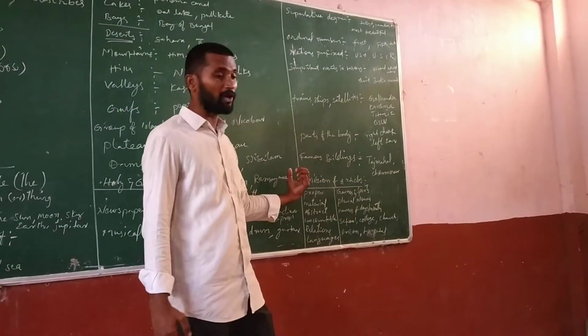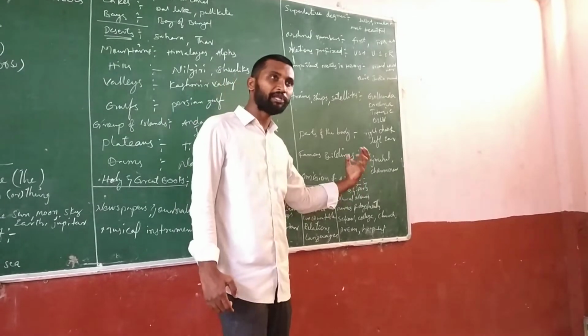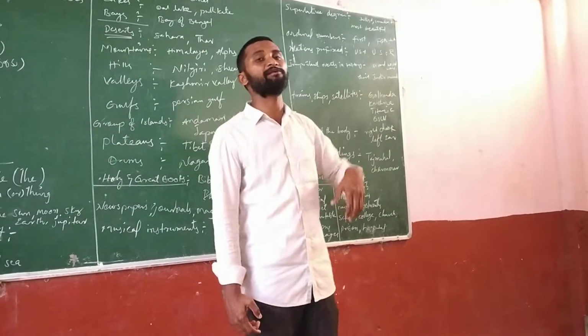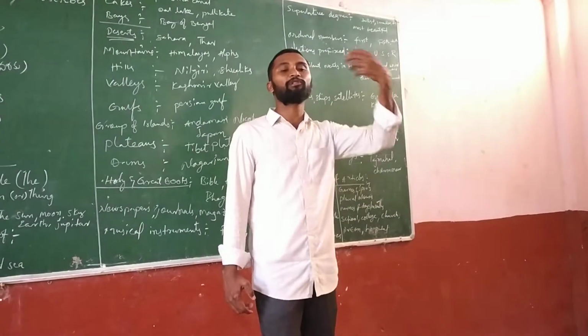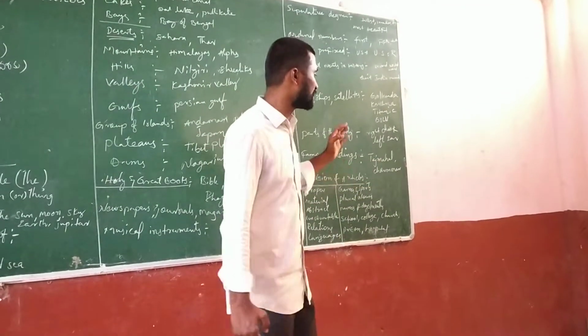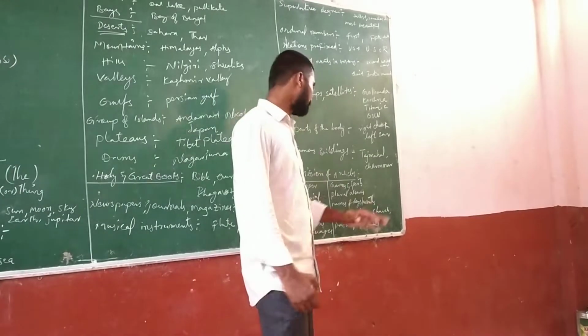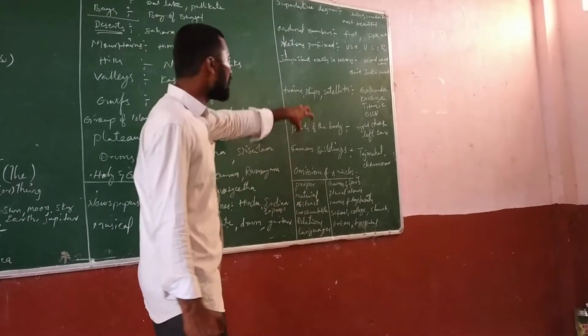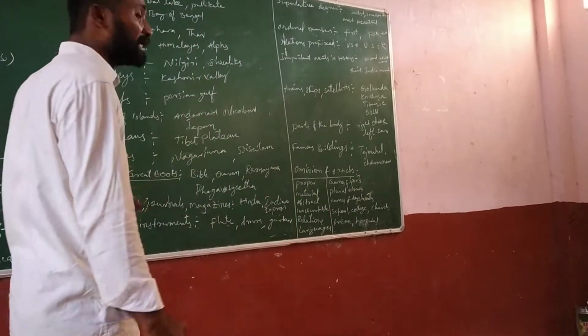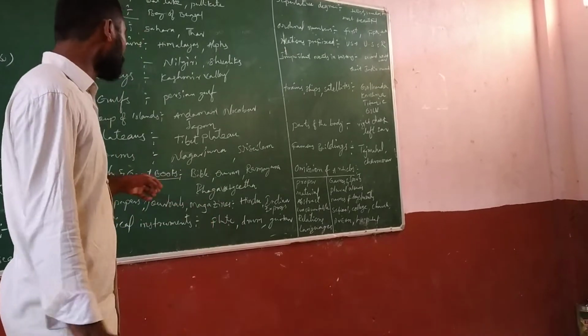And before famous buildings, in India so many famous buildings are there. So before the famous buildings we have to use "the": the Taj Mahal, the Charminar, and next. So all these are about the definite article.